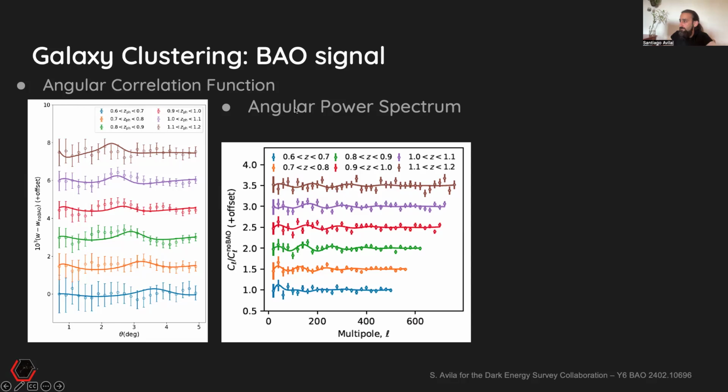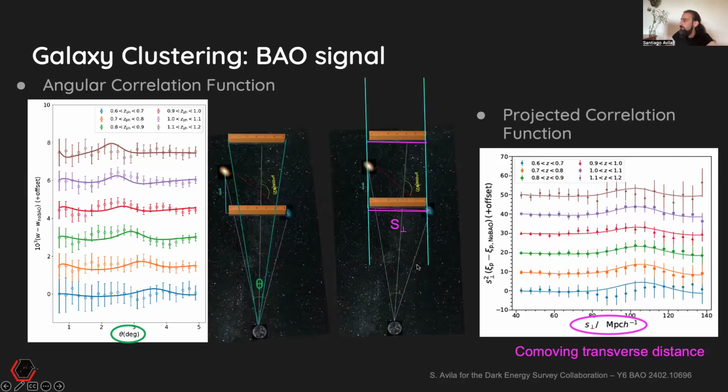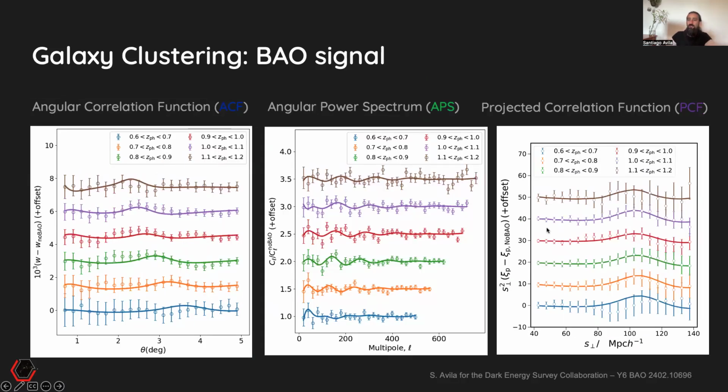So this is what the angular power spectrum looks like. We also do analysis in this space, and here the peak becomes some wiggles. And we also use the projected correlation function, where we use the comoving transverse distance as a separation. In this case, all the peaks align together, and you will see later that because of this property, we can put all the signal together of all these 6 bins and then get a larger signal to noise. Our analysis uses all these 6 redshift bins, and all these 3 clustering statistics give very consistent results.